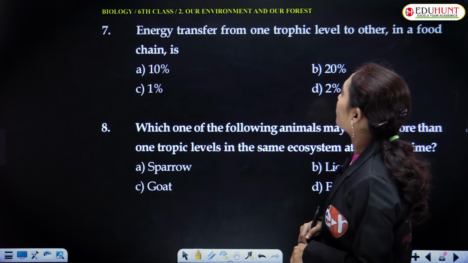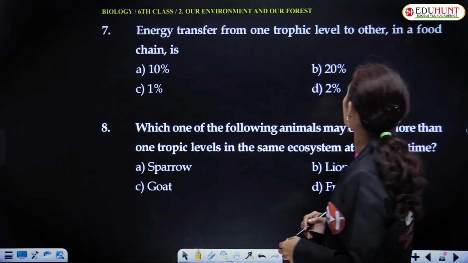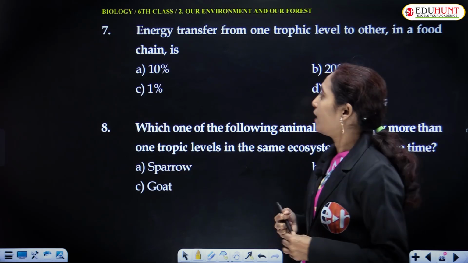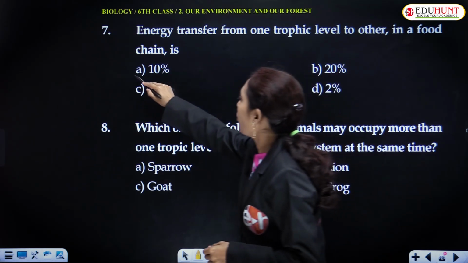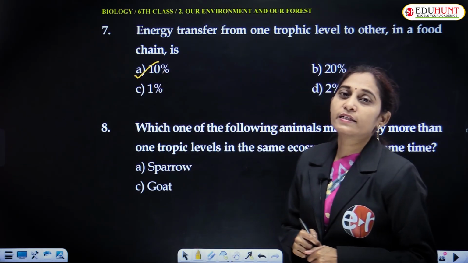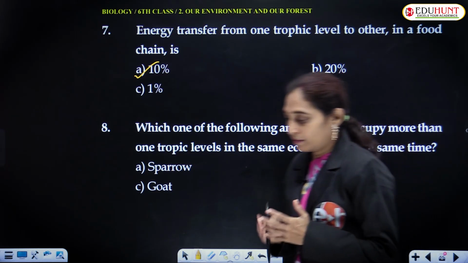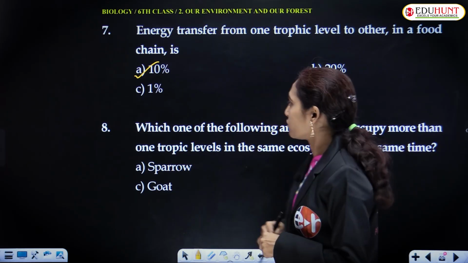Energy transfer from one trophic level to the next in a food chain: we know the answer. The answer is 10%. Only 10% of the energy will be transferred to the next trophic level.